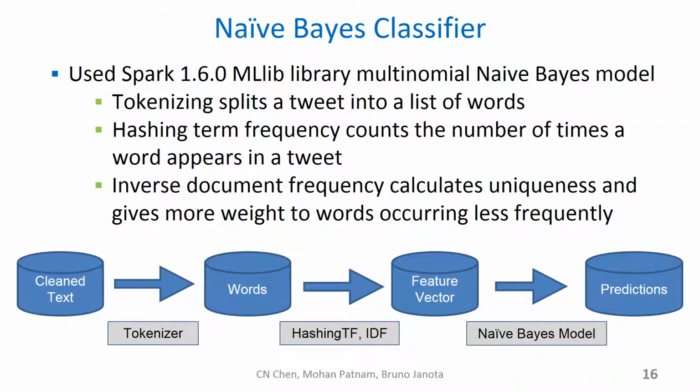Our model would not be very reliable if the words "and," "of," and "I" were given the highest frequency count for both bullish and bearish tweets. Lastly, we use the inverse document frequency to give more weight to words occurring less frequently in the dataset.